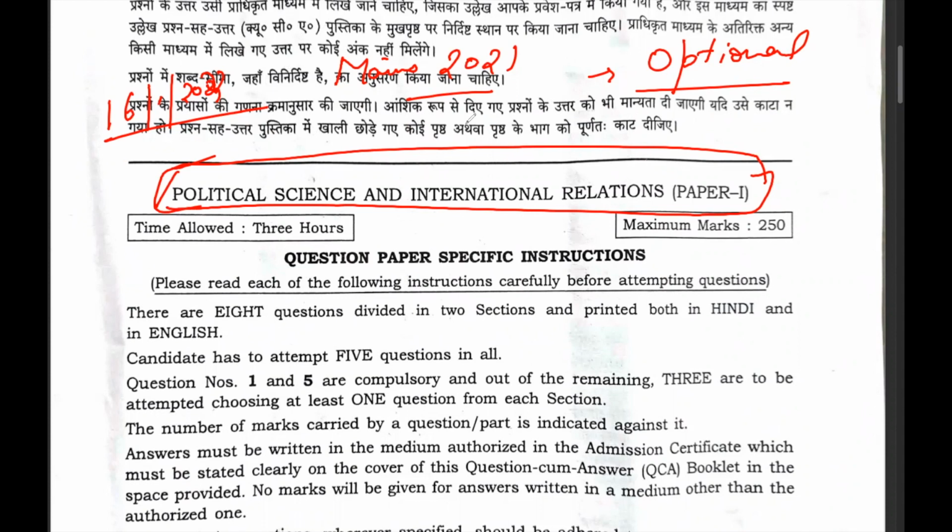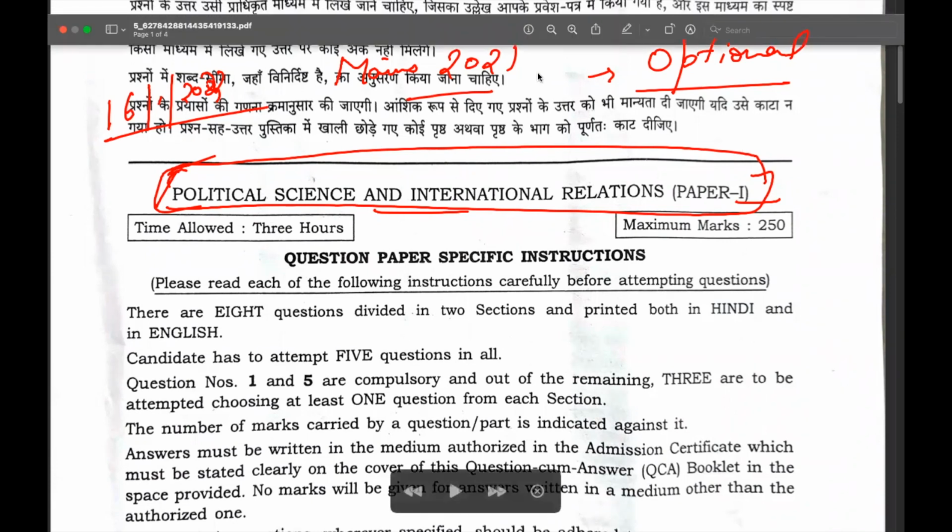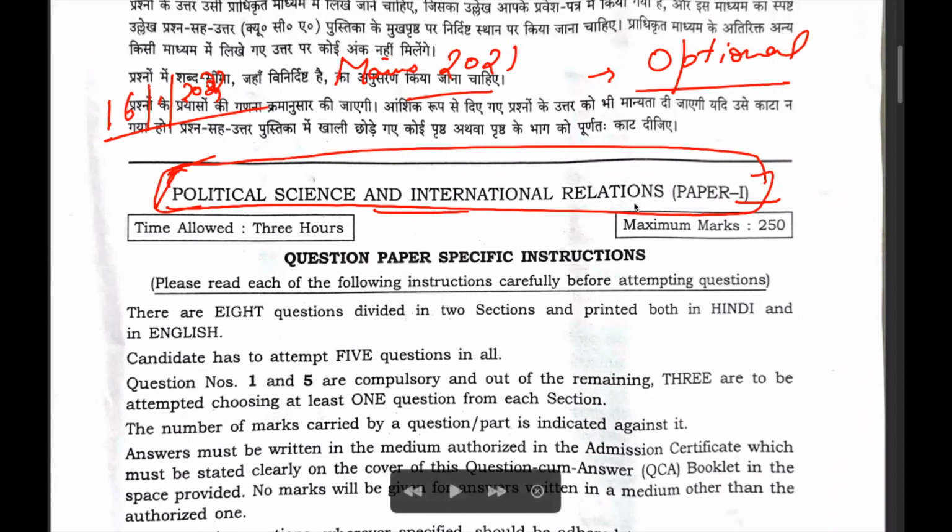Okay. Now PSIR paper 1 was conducted. Like every year, there are various opinions whether the paper was tough or the paper was easy. But it is too early to tell whether the paper was tough or easy. And we are not here to analyze the toughness or the difficulty of the paper. We are here to analyze whether UPSC had made any change in the pattern or whether UPSC has followed the same pattern as it used to be in the previous years.